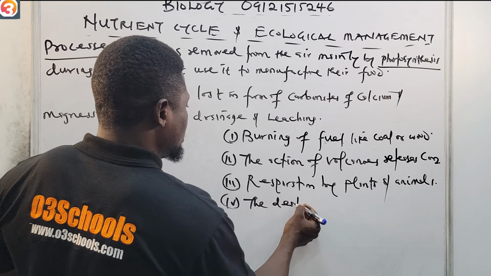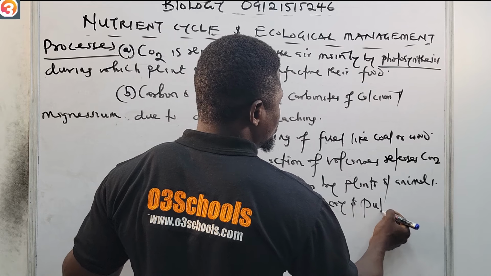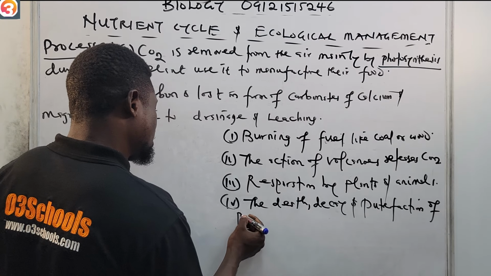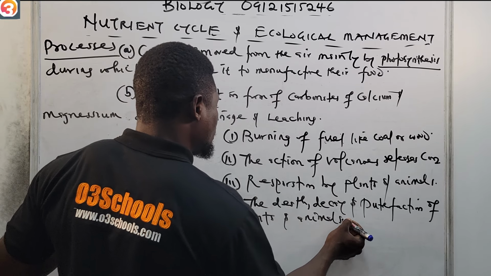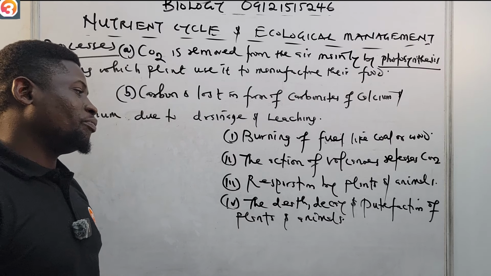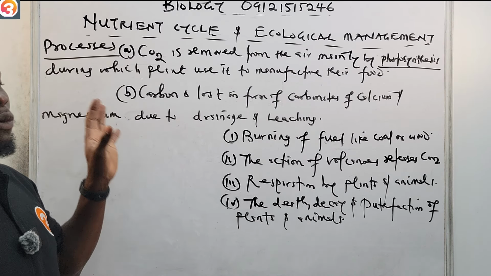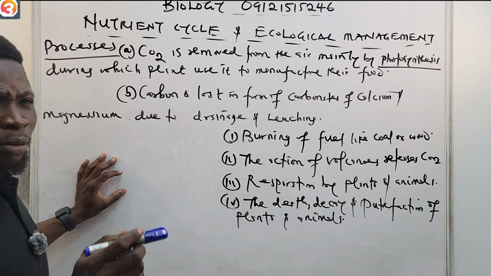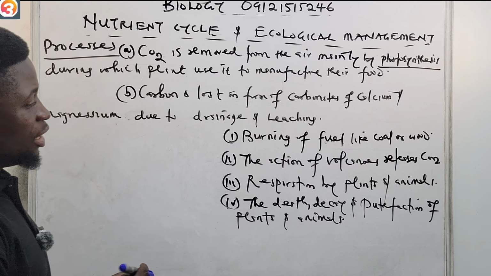Then also number four, the death, the decay and putrefaction of plants and animals. It's also another way that the atmosphere gets its supply of CO2. And then we also have one more, which is the diffusion of CO2 from seas and other water bodies.